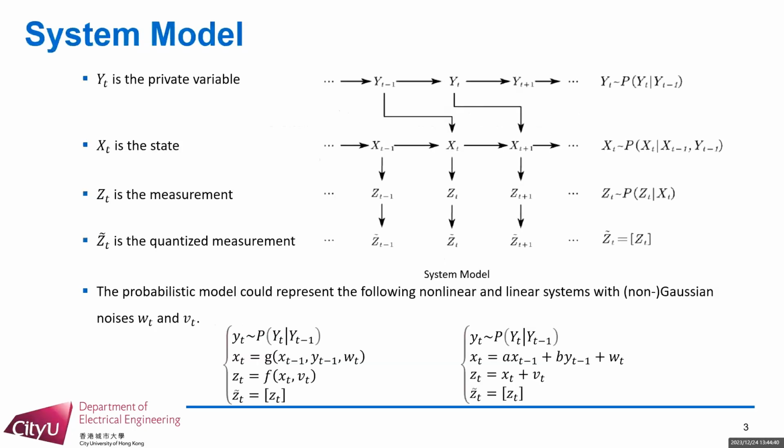In our setup, Y_t is the private Markov chain, X_t is the system state controlled by Y_t. Z_t and zeta_t are the measurement and quantized measurement, respectively. This model could generally represent the following nonlinear and linear systems.